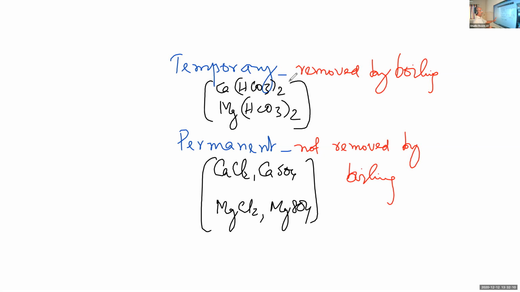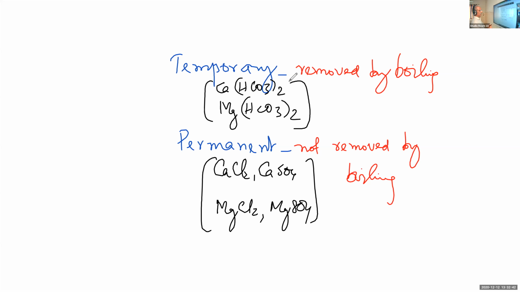So, hardness can be classified into two types, temporary hardness and permanent hardness. Temporary hardness is due to hydrogen carbonates of calcium and magnesium, while permanent hardness is due to chlorides and sulfates of calcium and magnesium. Temporary hardness can be removed by boiling, while permanent hardness cannot be removed by boiling.